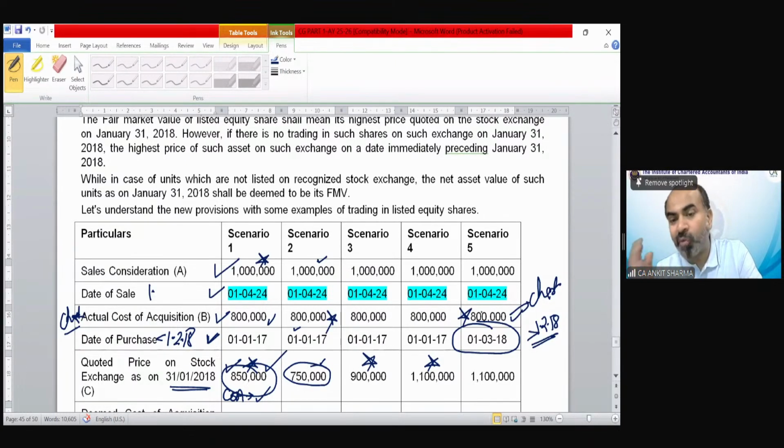In the starting 4 scenarios, the purchase date was before 1st February 2018. That is why it is very important to check in the question first of all whether the date is before 1st February 2018 or on or after 1st February 2018. If it is on or after 1st February 2018, then you just need to take the chart cost of acquisition for the purpose of calculation. You can see the solution is here.